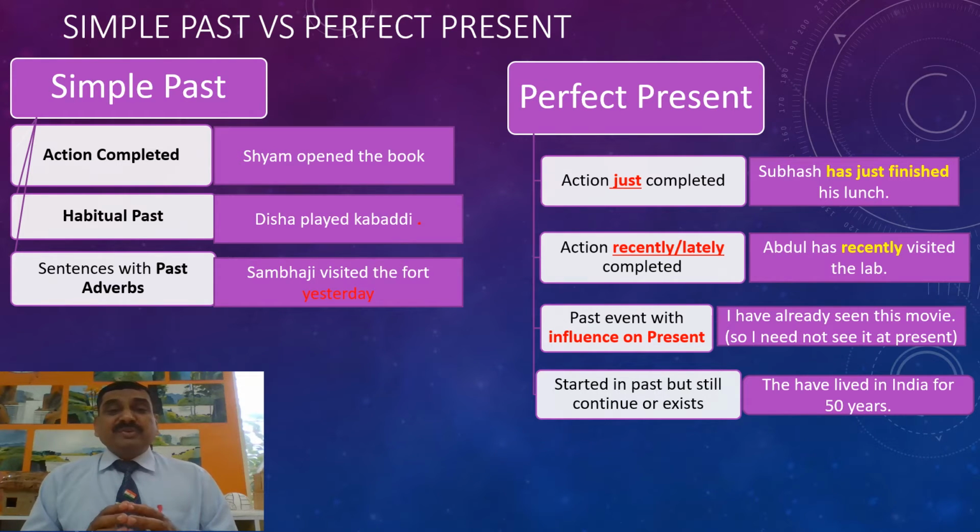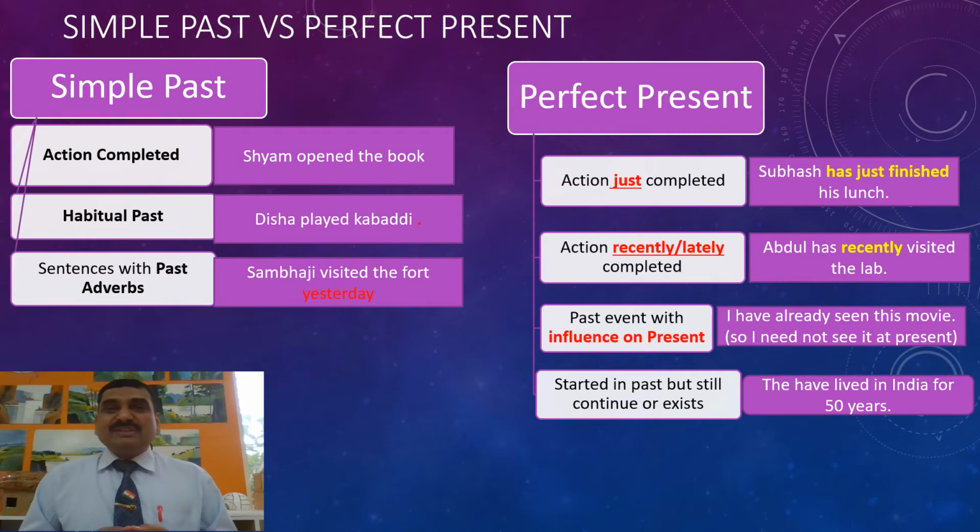Past events with influence on the present are also shown using the present perfect tense. Important: I have already seen this movie. Maybe long back in the past, and therefore I need not see it now, or I would not get interested in watching this movie now. Currently, perhaps my friends are insisting that I should go with them to watch that movie. So the incident that took place in the past but has a relation with or influence on the present, this kind of action is also shown using present perfect.